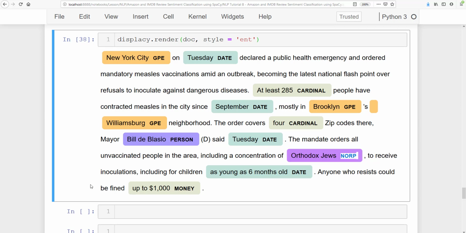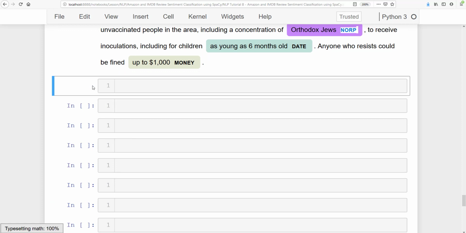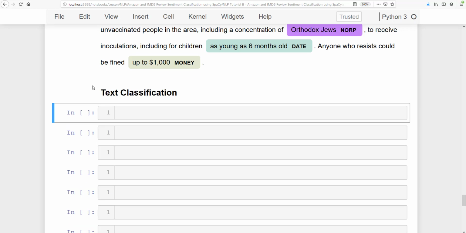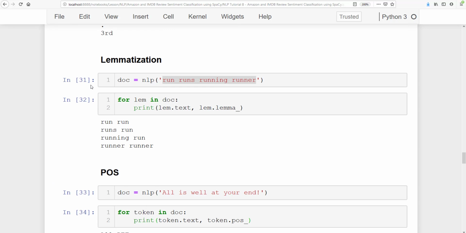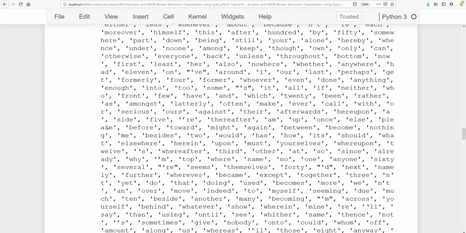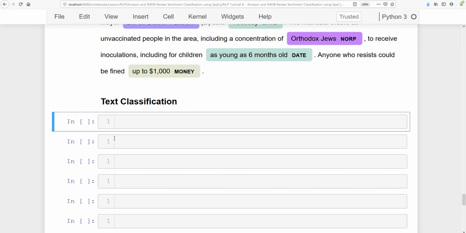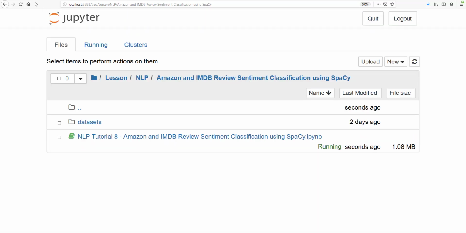All right, so now I'm going to start our text classification finally. So you have got the overall idea of how we are going to work on this. We'll be doing lemmatization, and we'll also be doing stop words and punctuation removal first of all. But first, let's go ahead and understand the data which we are going to use.